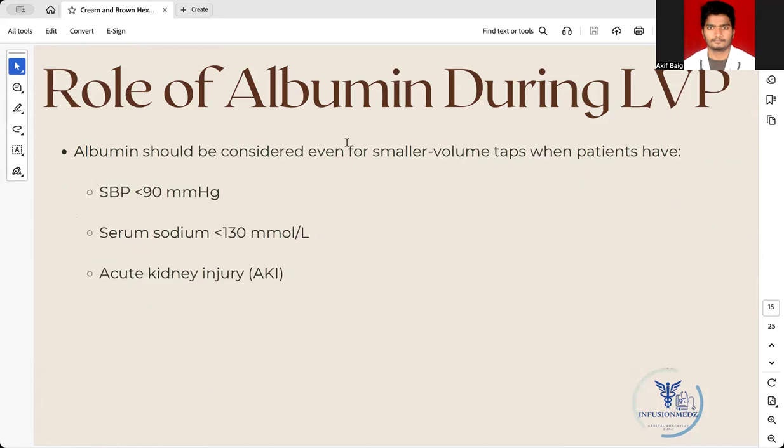Coming to the role of albumin during large volume paracentesis. Albumin should be considered even for smaller volume taps. These are the indications where, even if you want to remove less than 5 liters of ascites, albumin is mandatory: when the patient's systolic blood pressure is less than 90, serum sodium is less than 130, and the patient is having acute kidney injury.